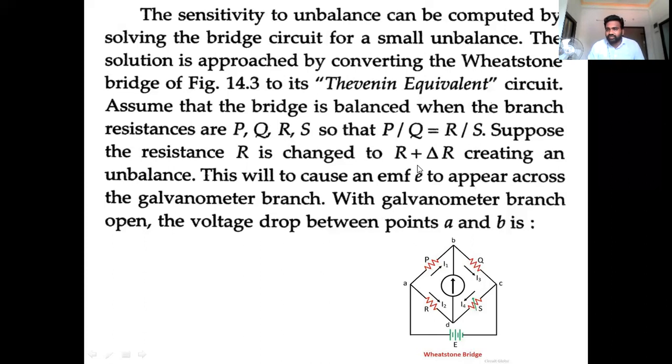That's why we represent it with R plus delta R. That means if there is a change in EMF, or a change in resistance, or a change in current flowing with respect to the galvanometer, even if it is in a balanced condition, it will start deflecting.